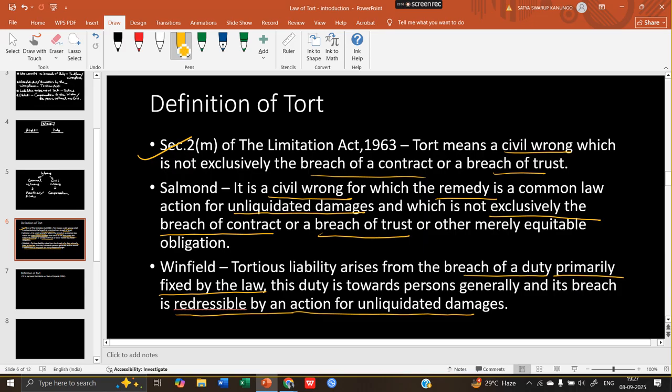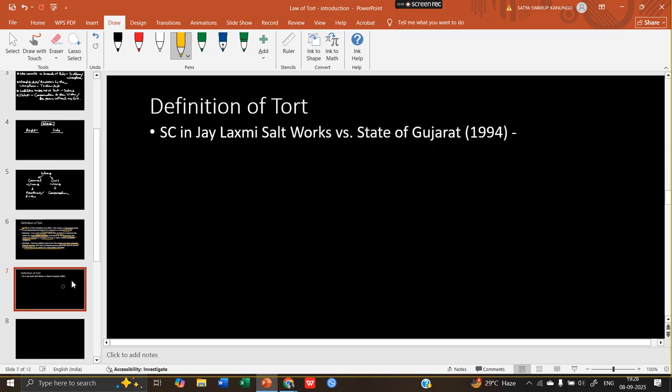Again, in a 1994 case, the Supreme Court has defined what is the definition of tort. This case is Jayalakshmi Salt Works versus State of Gujarat. In this particular case, the Supreme Court has defined law of tort, and the definition is so comprehensive and complete that there is nothing else we can add. So I want to divide the definition into three parts. The first part of the definition is that law of tort is a civil wrong.